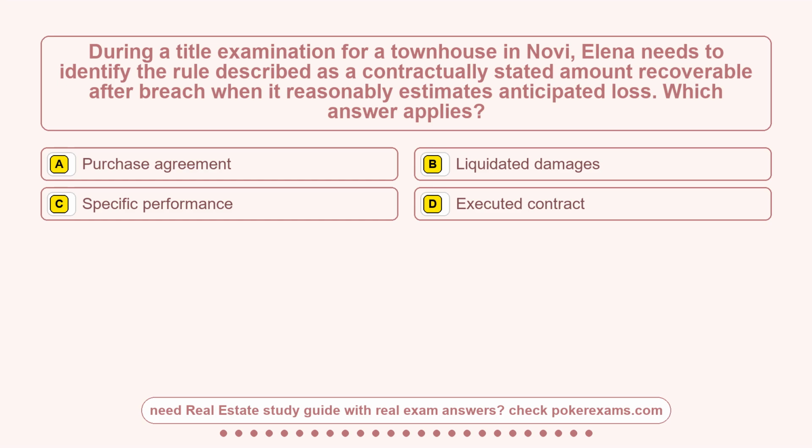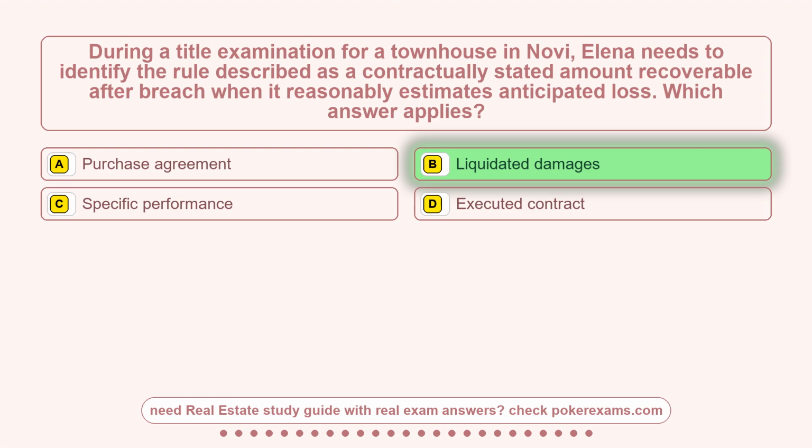Question 9. During a title examination for a townhouse in Novi, Elena needs to identify the rule described as a contractually stated amount recoverable after breach when it reasonably estimates anticipated loss. Which answer applies? Option A, purchase agreement. Option B, liquidated damages. Option C, specific performance. Option D, executed contract. The correct answer is option B.